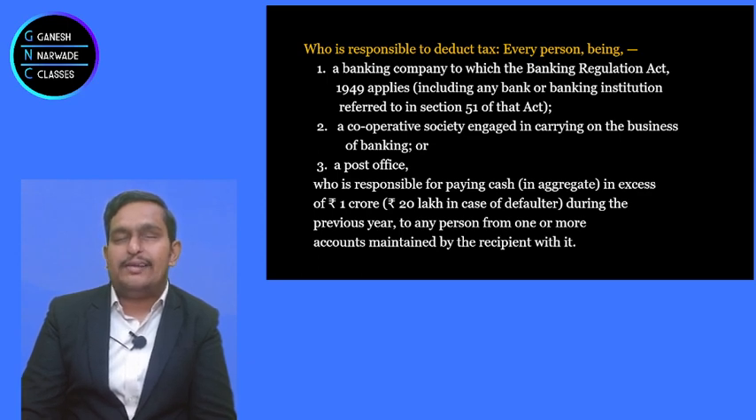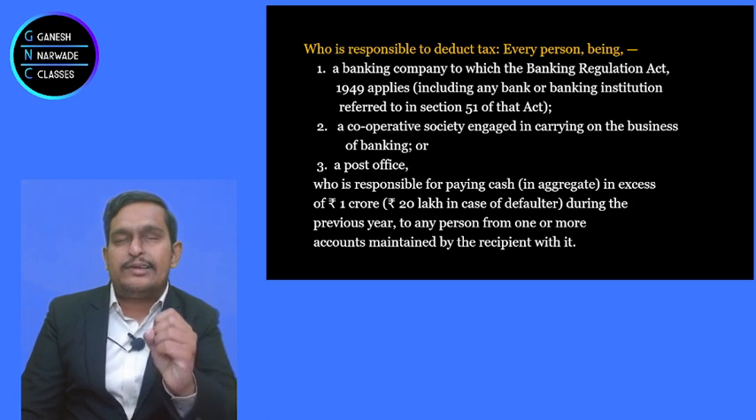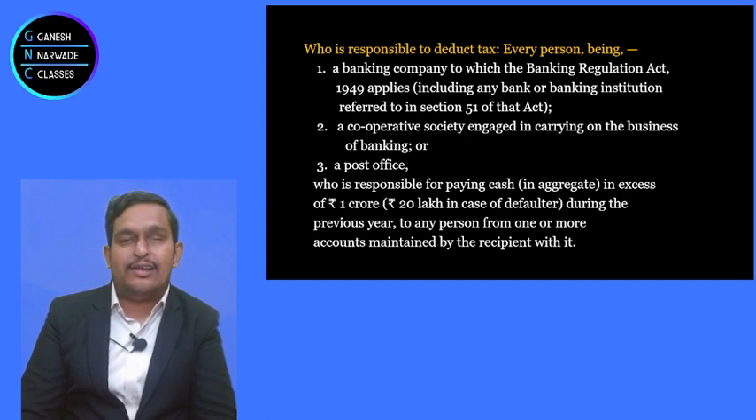But the point is, if you are a defaulter. Now what is defaulter? I'll tell you later on. For them, 20 lakhs is the limit. That means if the defaulter withdraws the money more than 20 lakhs, then TDS will be deducted under 194N.